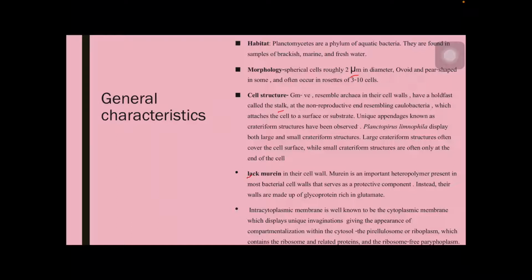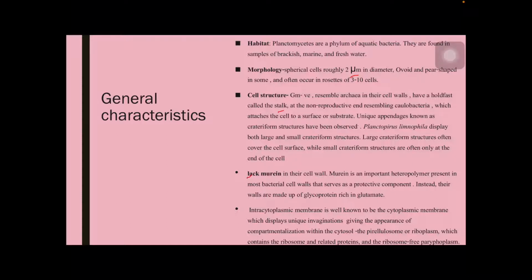Other structures are also present in this group of organisms, called crateriform structures. One such example we can take here is Planctopirus limnophila, which has large and small crateriform structures. Generally the large crateriform structures are present all over the cell surface, whereas the small crateriform structures are present only at the end of the cell. These structures are thought to be helpful for attaching to the substratum.